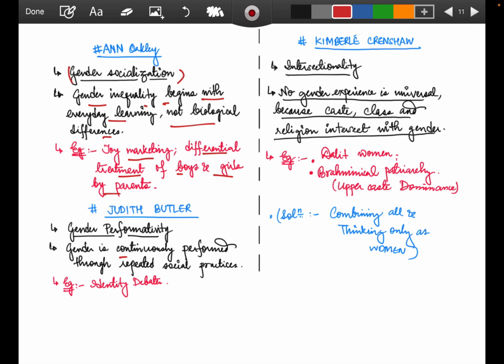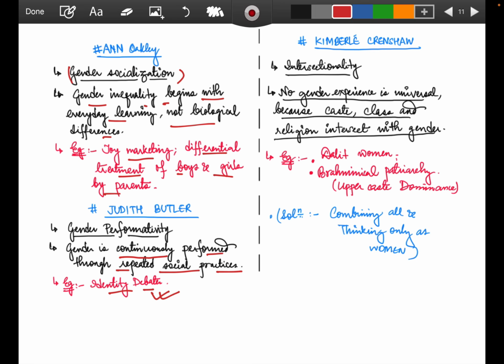Where gender is continuously performed through repeated social practices. What are the practices? You can see that nearly all the thinkers are saying the same thing, that gender is a social construct, but you can see how the keyword differentiation is there, how the idea differentiation is there. So identity debates, whenever we are talking about performance and identity, how identity things are getting mashed up and everything, that you can link with Judith Butler.